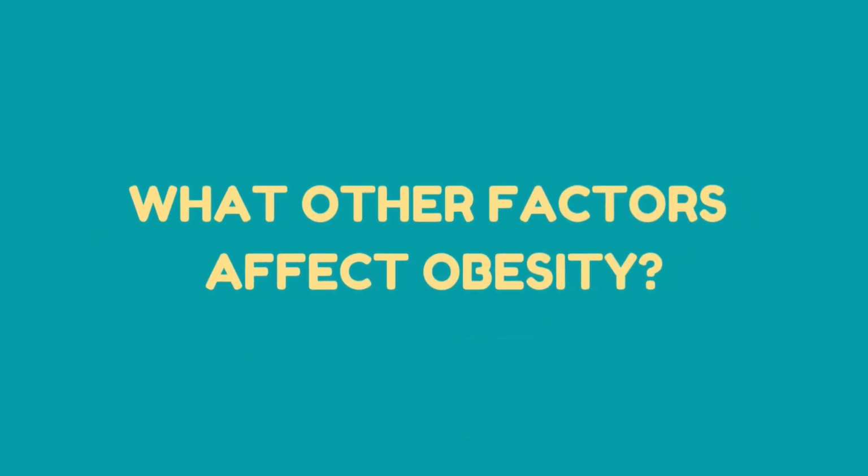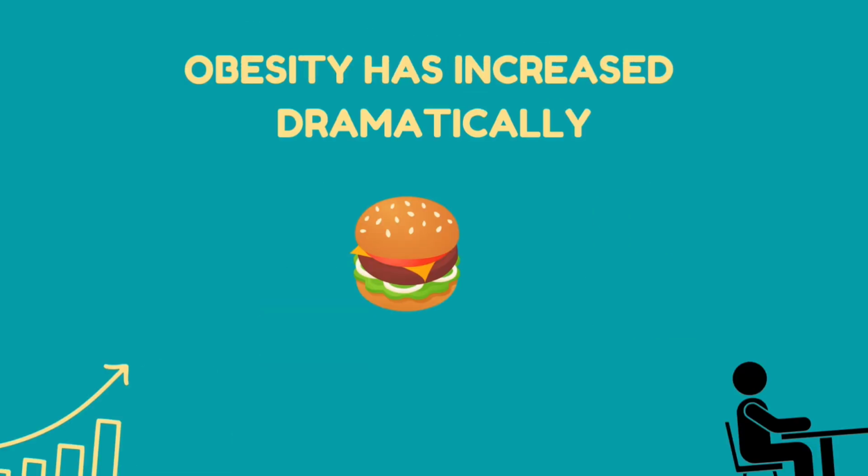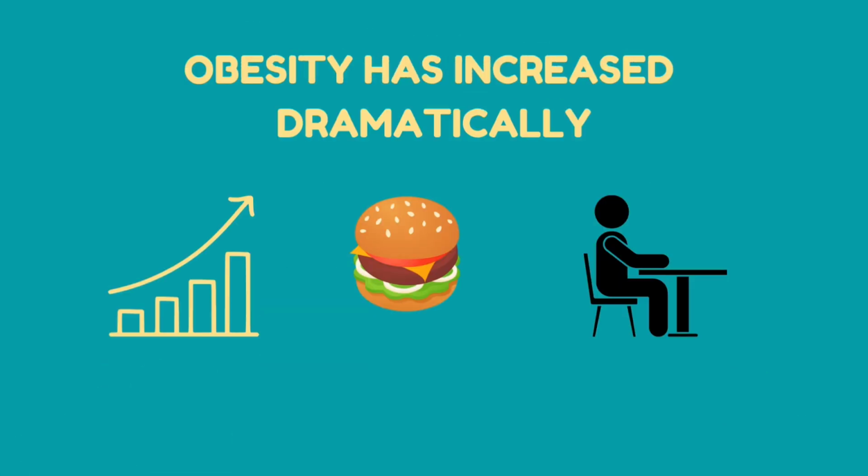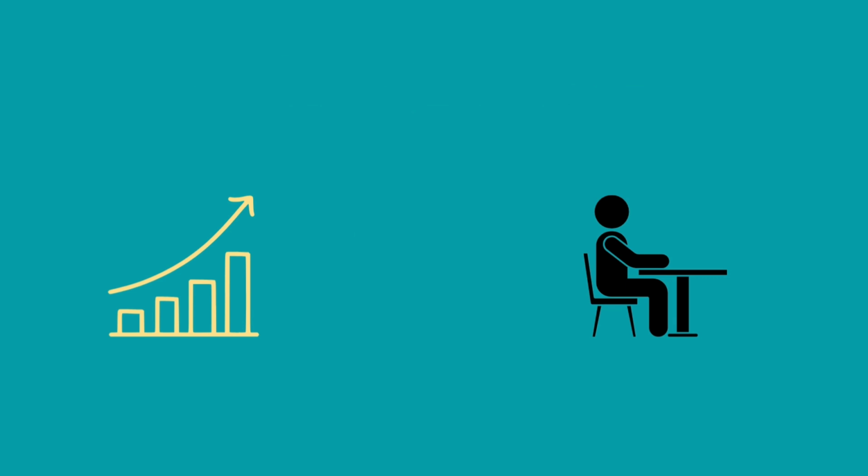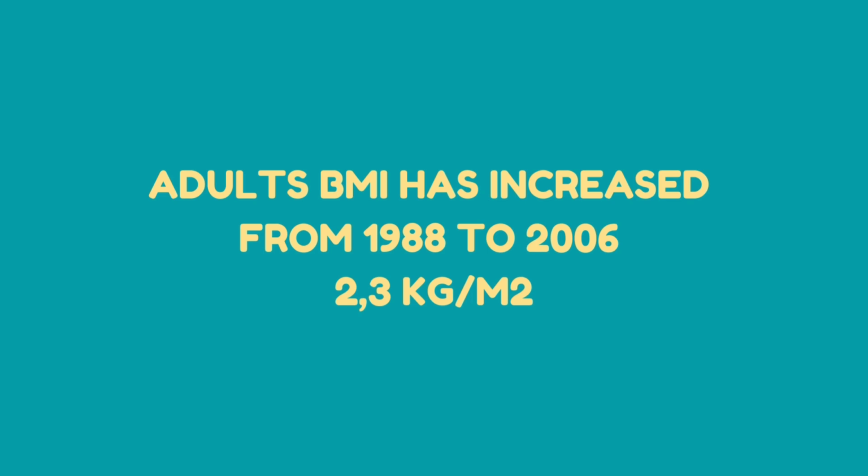What other factors affect obesity? Obesity has increased dramatically worldwide. It has been thought that it is due to more calorie-rich food, a sedentary lifestyle, and lack of exercise. However, one study compared adult BMI, which means body mass index, in 1988 and 2006 and found that while caloric consumption and caloric intake were the same, BMI has increased by 2.3 kilograms per square meter.